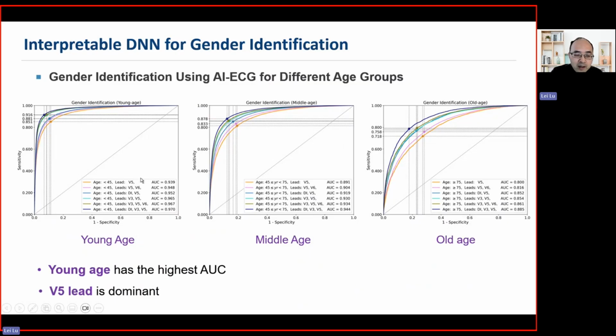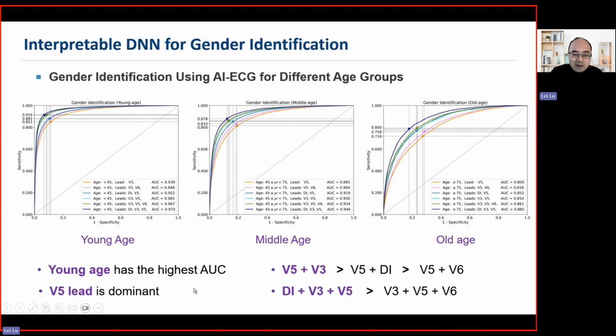Comparing a single ECG lead and different combinations of two and three ECG leads, V5 is dominant, and V5 plus V3 has the highest accuracy among two-lead combinations. For three leads, adding D1, V3, and V5 gives higher accuracy than other combinations.